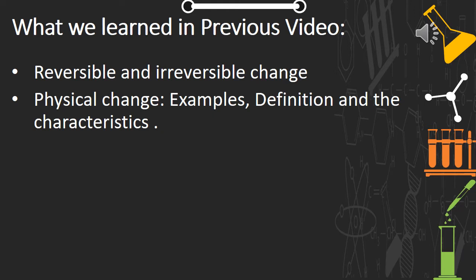Let's quickly see what we have learned in the previous video, that is video 1. We discussed reversible and irreversible change with a few examples, and we started with the physical change, where we have seen certain examples related to physical change. Also, now we know the definition and we have learned about the characteristics of the physical change. Today we are going to learn about chemical change, again with the help of a few examples. Also we are going to define it and see the characteristics related to chemical change.